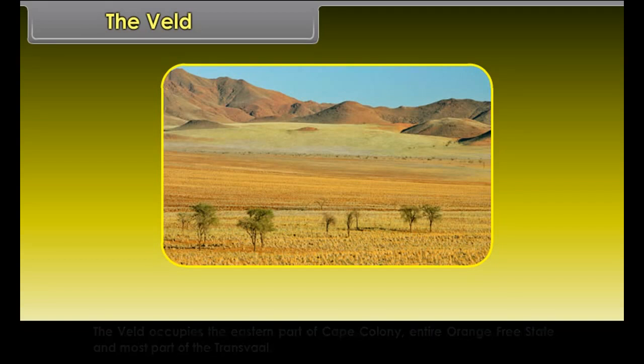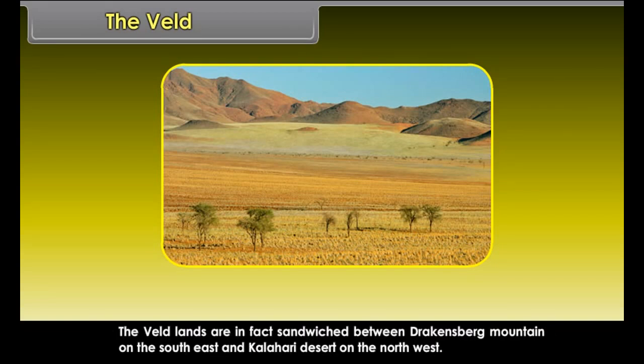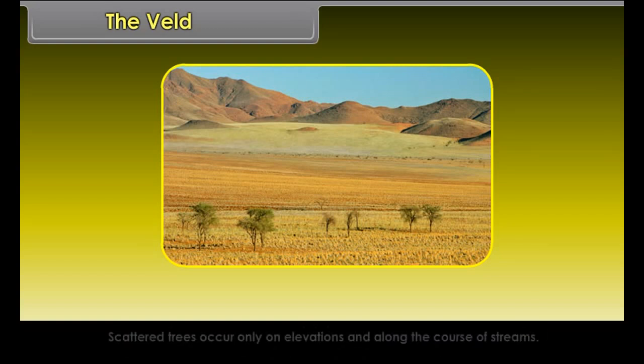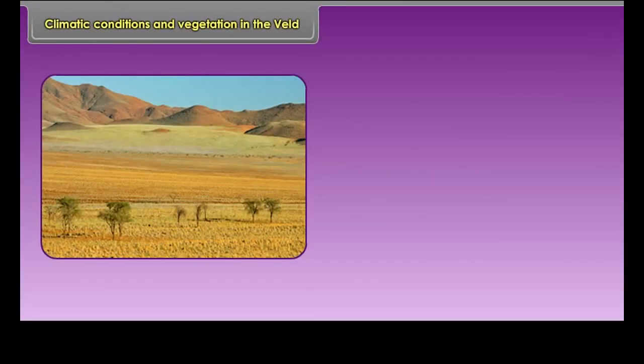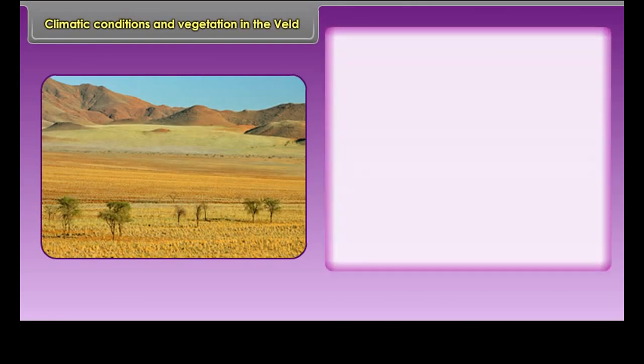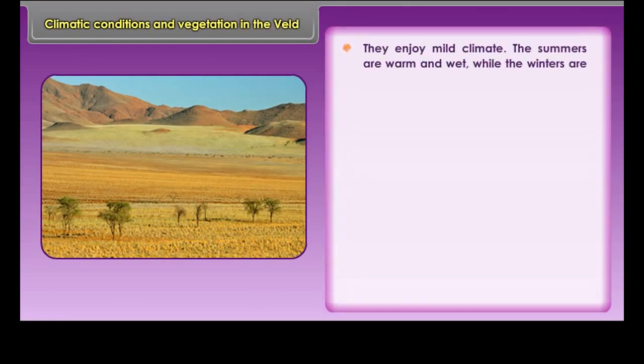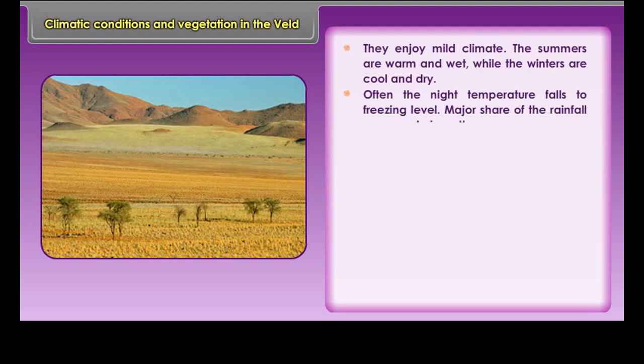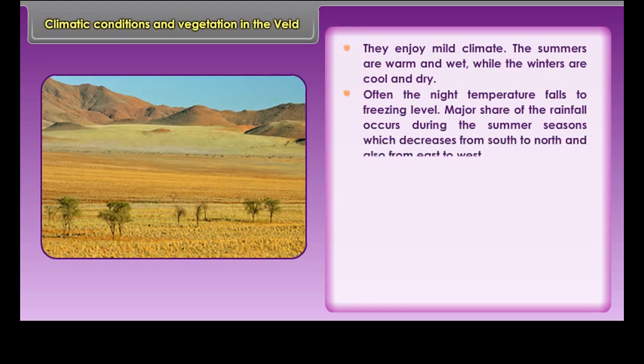Veldts are rolling plateaus with varying heights ranging from 600 meters to 1,100 meters. The veldt occupies the eastern part of Cape Colony, entire Orange Free State and most part of the Transvaal. The veldlands are in fact sandwiched between Drakensberg Mountain on the southeast and Kalahari Desert on the northwest. Scattered trees occur only on elevations and along the course of streams.